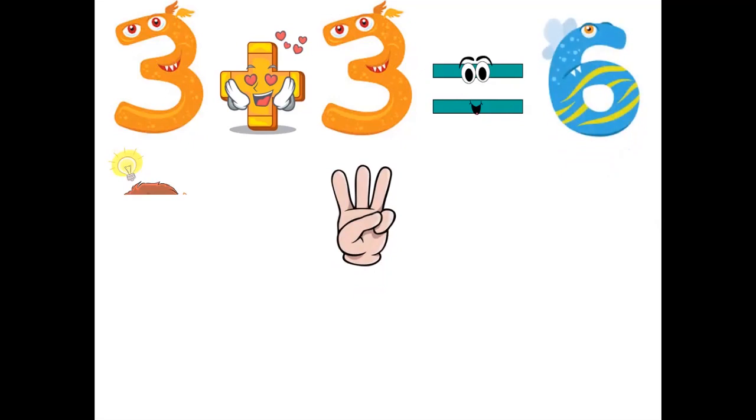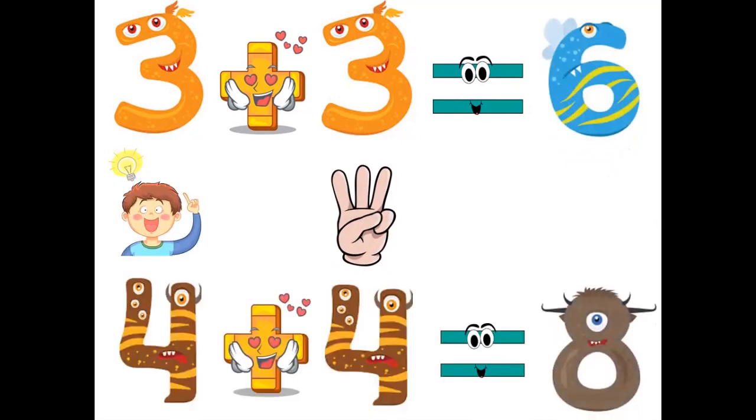Okay. Here 4 plus 4. I will take 4 in my mind and the other 4 on my fingers. Count after 4. After 4, 5, 6, 7, 8. So 4 plus 4 equals 8. And we can do the same-number equations as doubles. If you know the double of 3 is 6, and if we find 4 plus 4, I can do it as a double also. Double of 4 is 8. You got it?